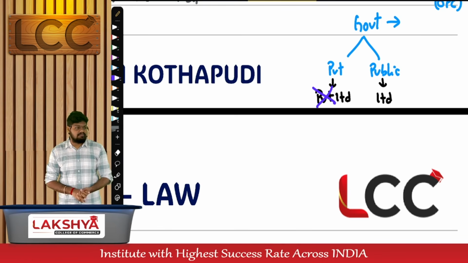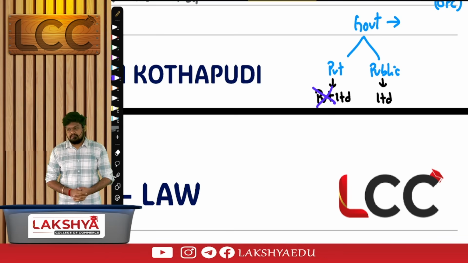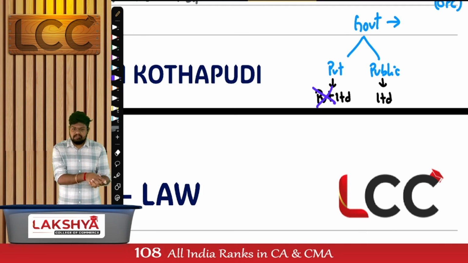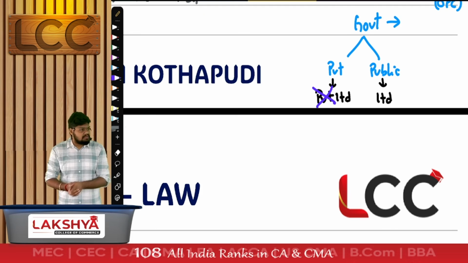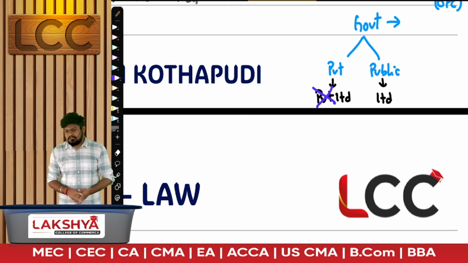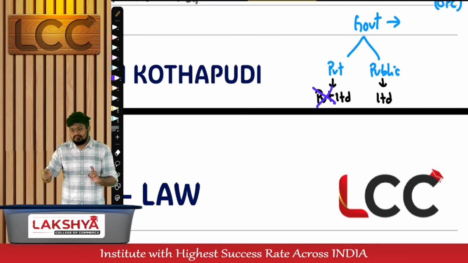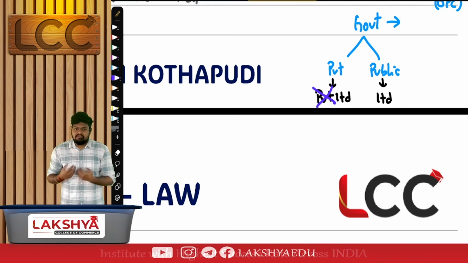Government is getting money from where? How did the government get money? From the public. They collected taxes from us. The taxes collected by the government is used to fund this company. Indirectly, money is coming from where? Public at large. I'll still call it as which company? Government company. It may be private company, but it will still have the suffix of limited. A government company will always have a suffix of limited.